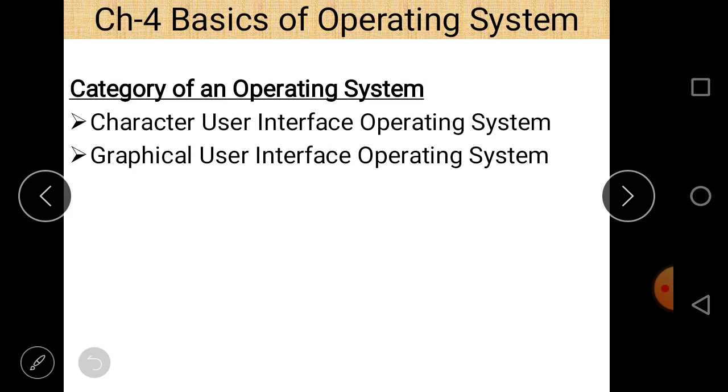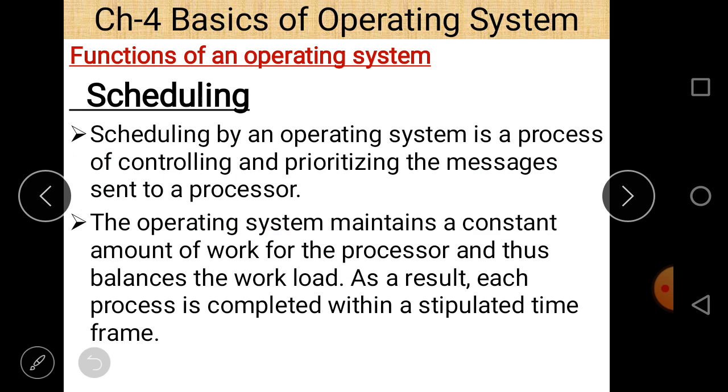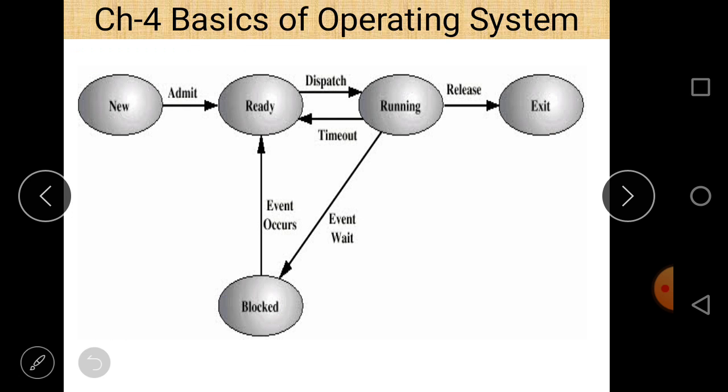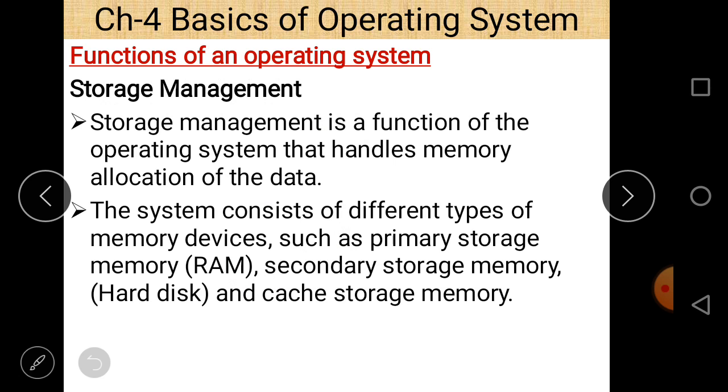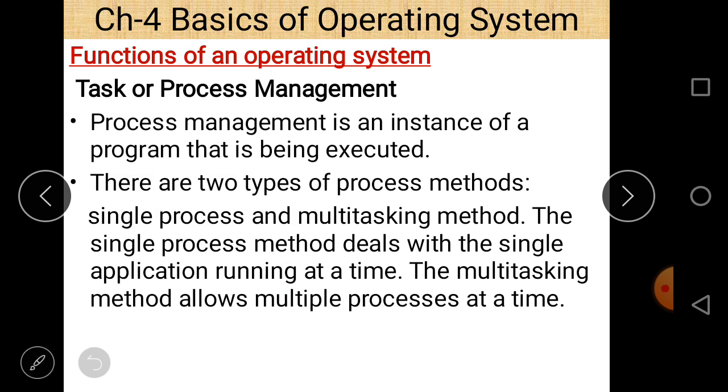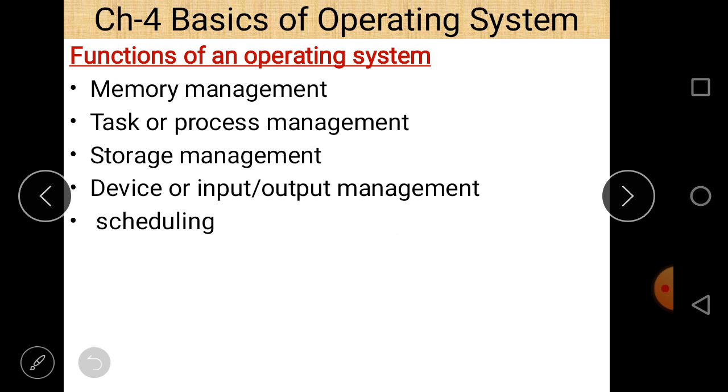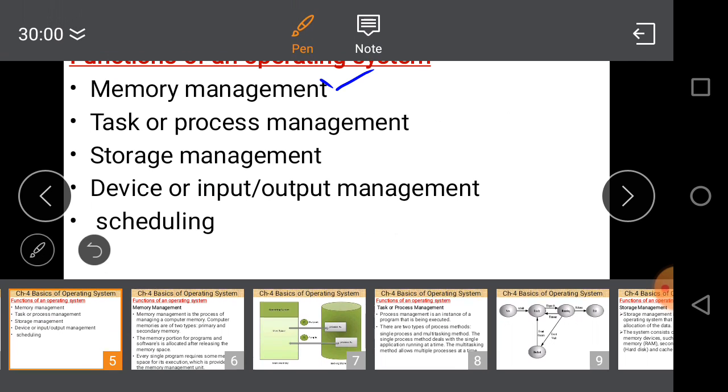So these are the different functions of an operating system. It is a very important question and is asked in many examinations: what are the different functions of an operating system? So let us take a quick review first. Memory management means all the operations regarding memory, and how memory can be accessed. All these tasks related to memory management are decided by an operating system.